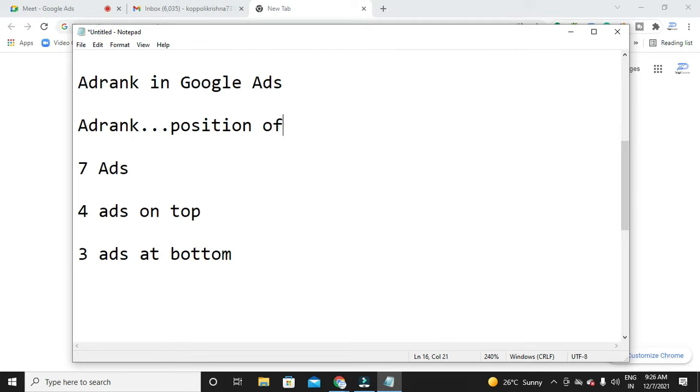If my ad is placed in the second position, my ad rank is 2. If my ad is in the fourth position, my ad rank is 4. If my ad is in the 7th place, my ad rank is 7. This is how the position works.